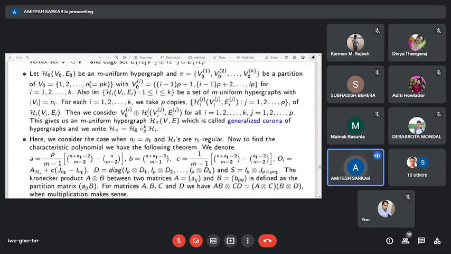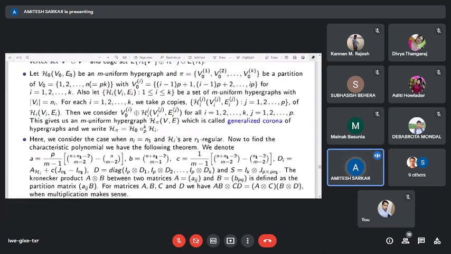Let H0 be an M uniform hypergraph and pi is a partition of the vertex set V0, where each Vi contains exactly the same number of vertices, exactly p vertices. Also, we consider another set of M uniform hypergraphs Hi's with vertex set Vi.